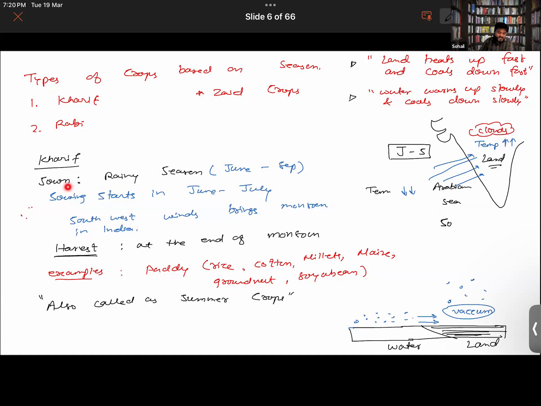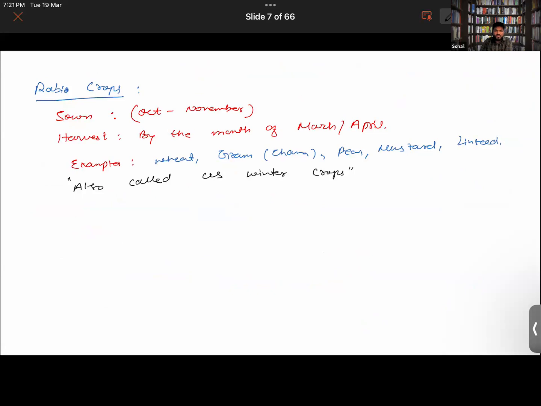The period when it is sown in the soil is actually the monsoon period. But the whole season is mostly the summer season. Thereby, we also call it a summer crop. So, hope you got it.